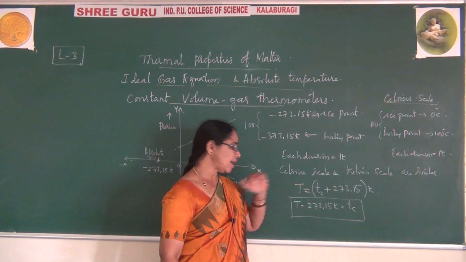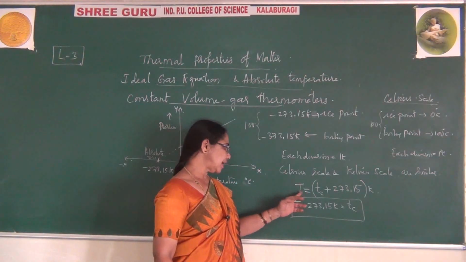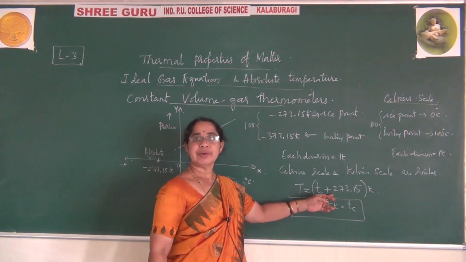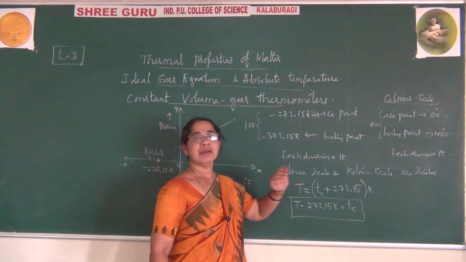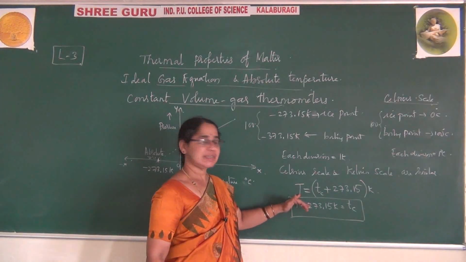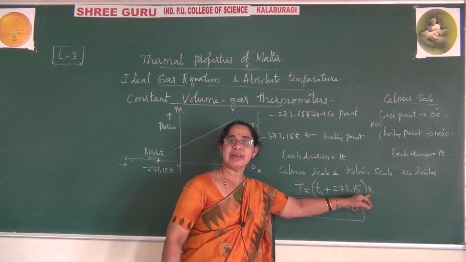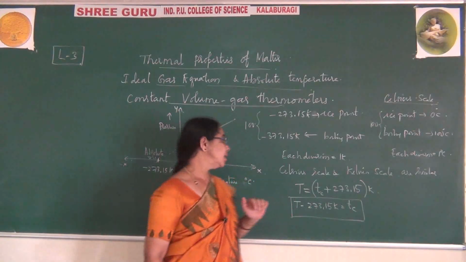So when you already have the degree Celsius scale and want to convert to the Kelvin scale, you just add 273.15, and that converts it to temperature in the Kelvin scale. So I have done this, and whatever value you get is expressed in Kelvin. What do you observe here?